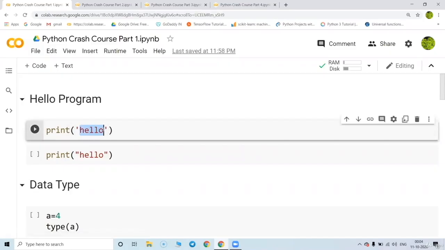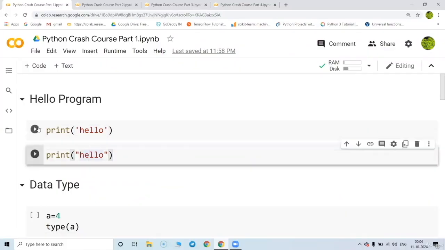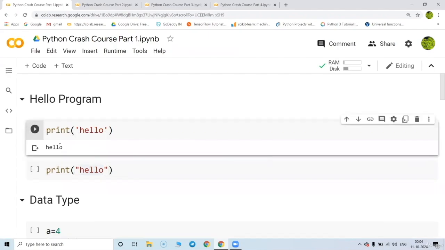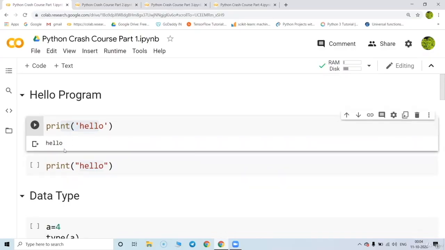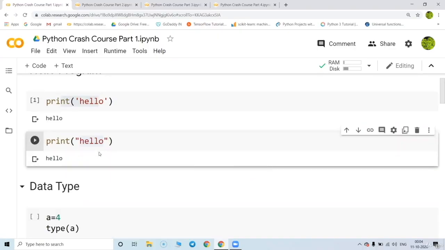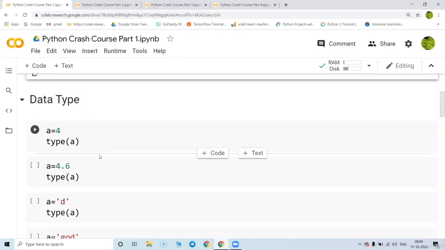So for hello, you can write it inside a print with a single quote or a double quote. When you run this, you are going to get the output as hello. I'm working on Google Colab. You can work in Jupyter Notebook or Python IDLE as per your convenience. When I print hello, it says hello to me. I can use a double quote also to get the same hello answer.